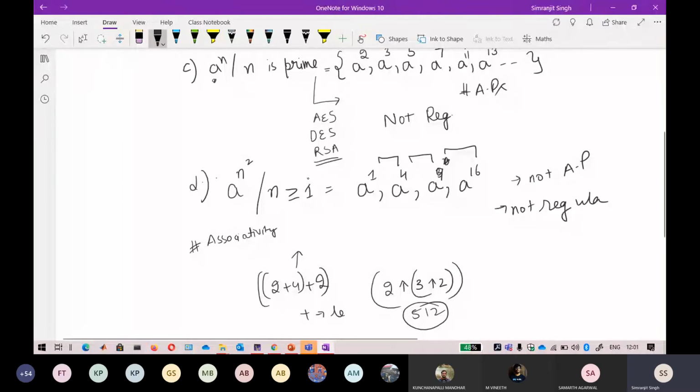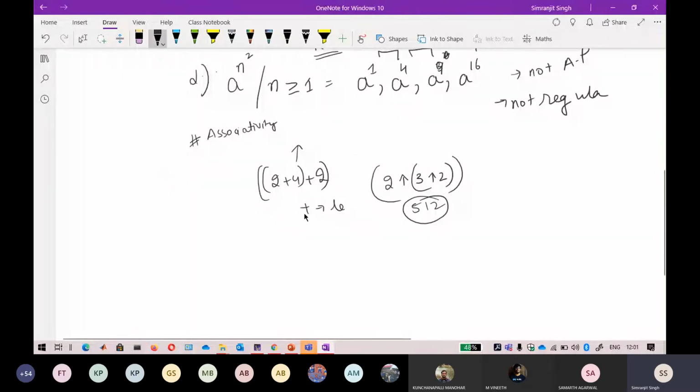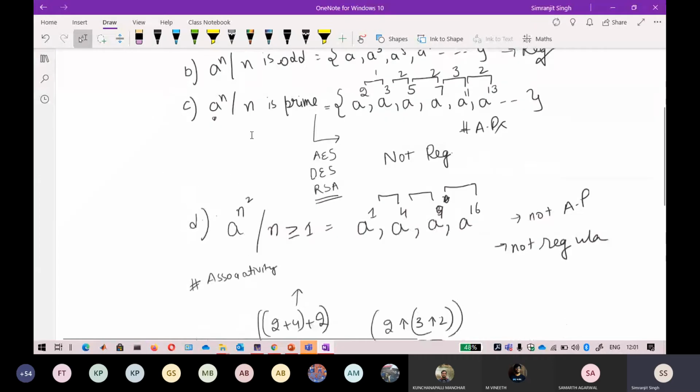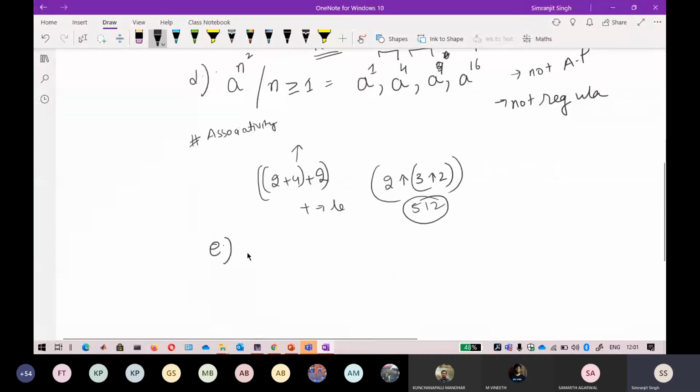Okay, so I think this will be enough. If most of you understand this method I'm telling about, the AP is only feasible when the input symbol is only 1. Keep that in mind, the input symbol should be only 1. Now I raise it to the power of a raised to power 2 raised to power n. This is also a very important term, 2 raised to power n, that in computer science you have seen many times. So just tell me whether this is regular or not, where n is greater than or equal to 1.